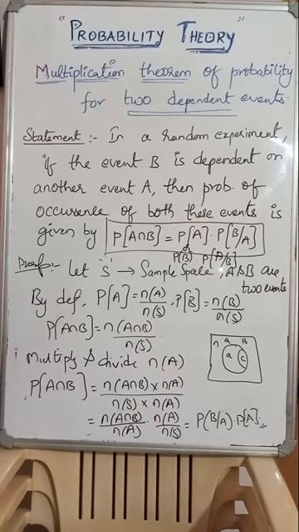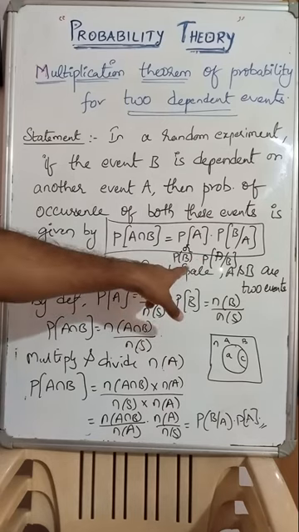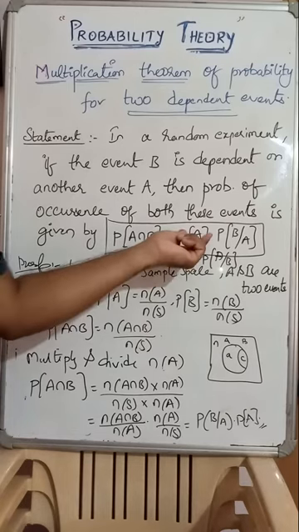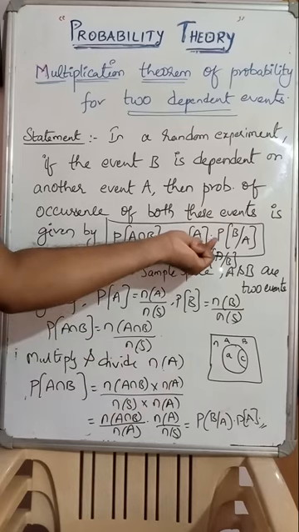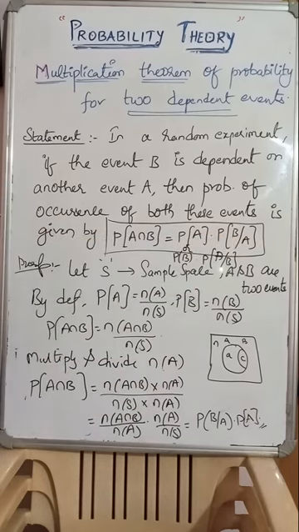If you substitute here N of B, B has occurred first. That's why, if you multiply both numerator and denominator by N of B, the second one will come. P of A intersection B equals P of A into P of B given A, or P of B into P of A given B. What is known, what has occurred, that probability comes first. Here A has occurred, so according to this we have taken A. If the statement is given as P of B into P of A given B, then here N of B should be taken. Are you clear, guys? So this is the conditional probability concept using the multiplication theorem of two dependent events. Are you clear?